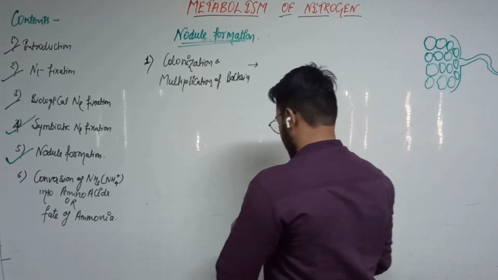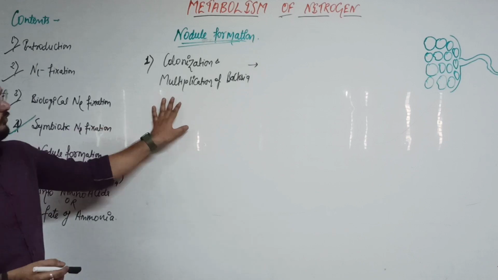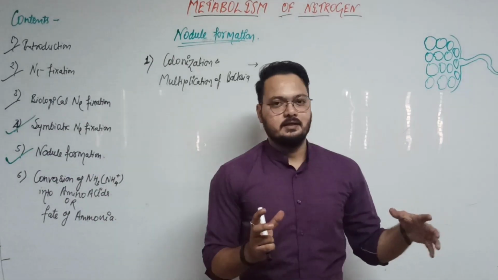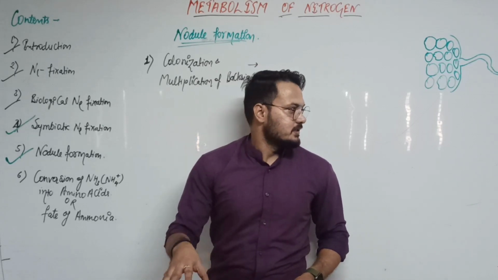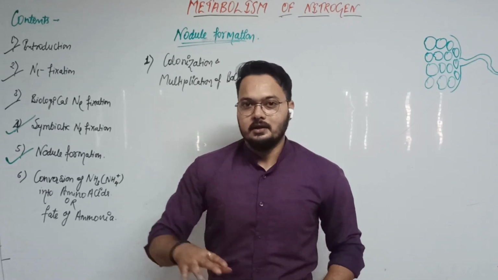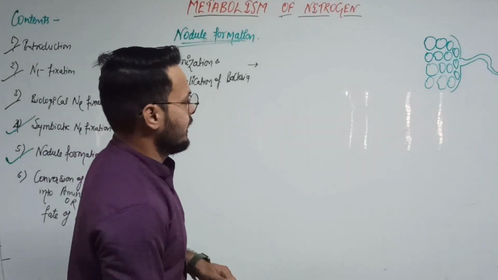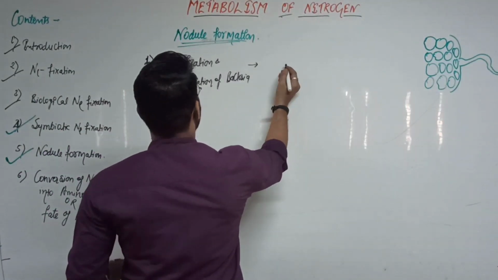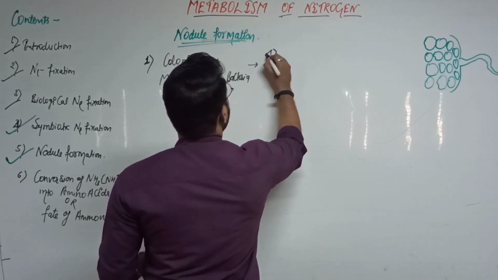This is the root hair. Okay. So, first of all, some bacteria, mainly the rhizobium, are present inside the soil. They colonize and multiply themselves around the root or root hair in the legume plants. So mention the first thing, that is the rhizobium.